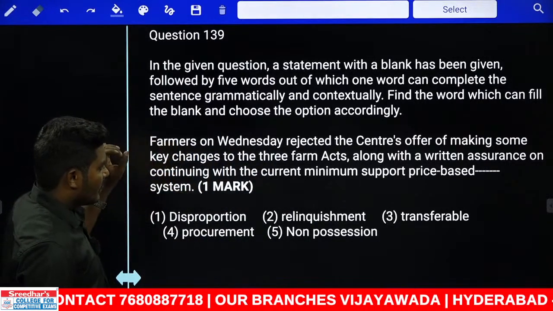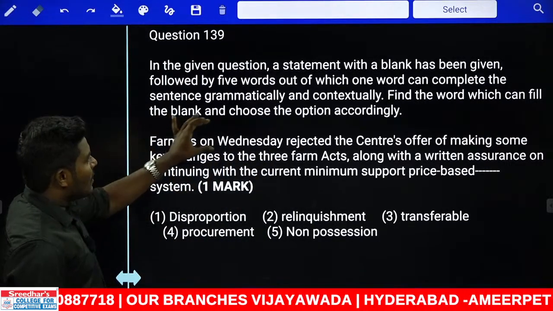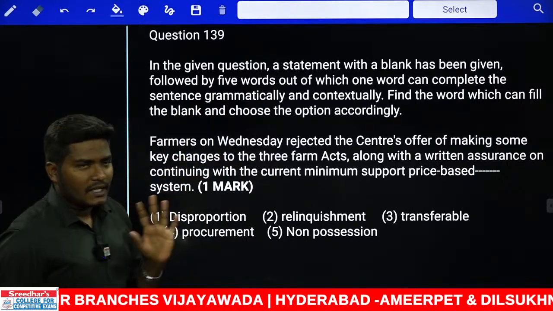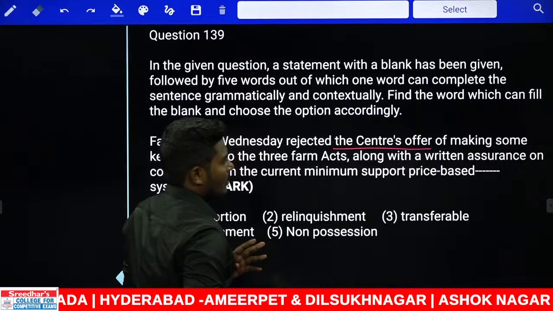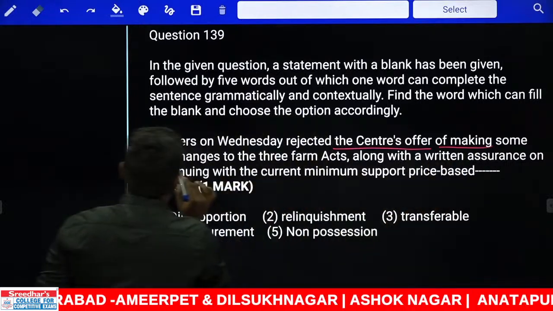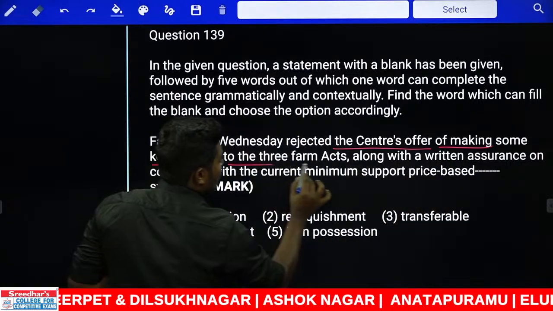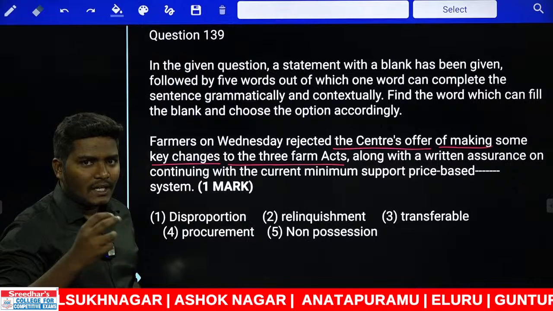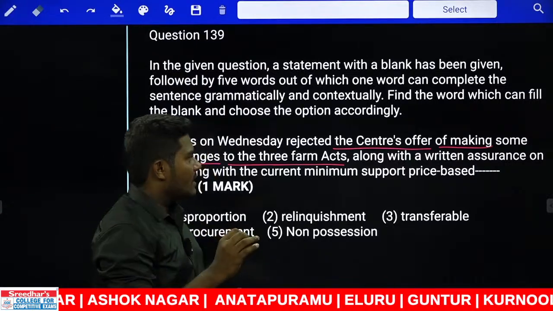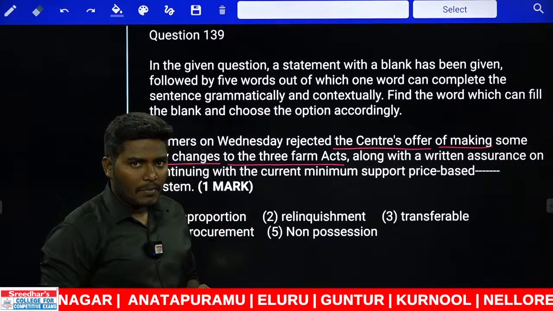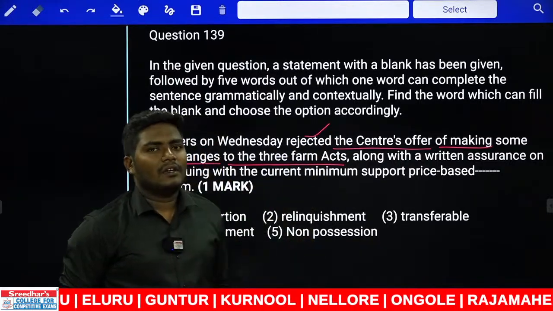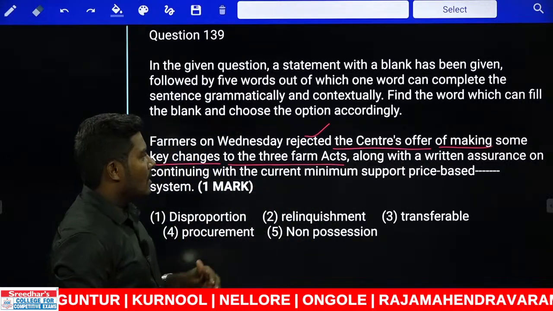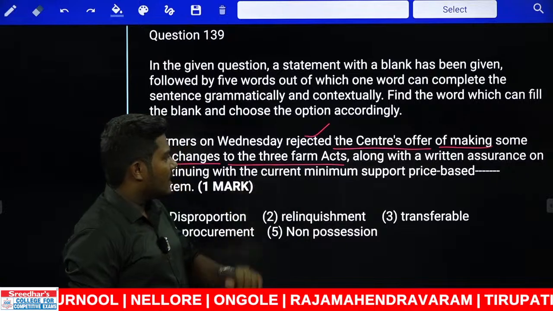The sentence is very important in the context. Farmers on Wednesday rejected something. What did they reject? They rejected the center's offer of making some key changes to the three Farm Acts. The center has made some changes to the acts it had already implemented, and the farmers on Wednesday immediately rejected the three amendments made by the center.